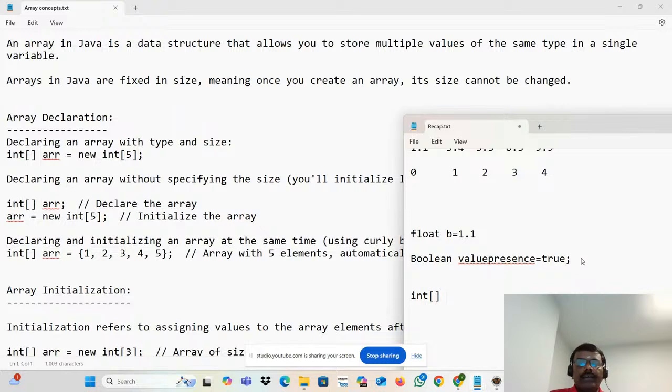You have to put integer, the array variable is equal to 1 comma 2 comma 3 comma 4, like that. This is the array initialization. This term is what they call array initialization. So we are declaring as well as initializing, in one line.